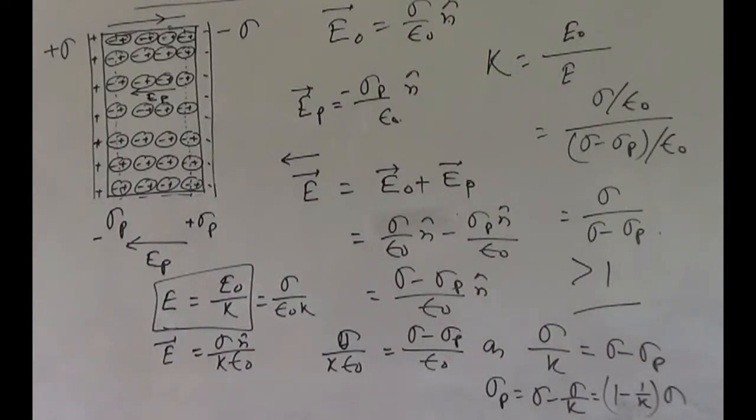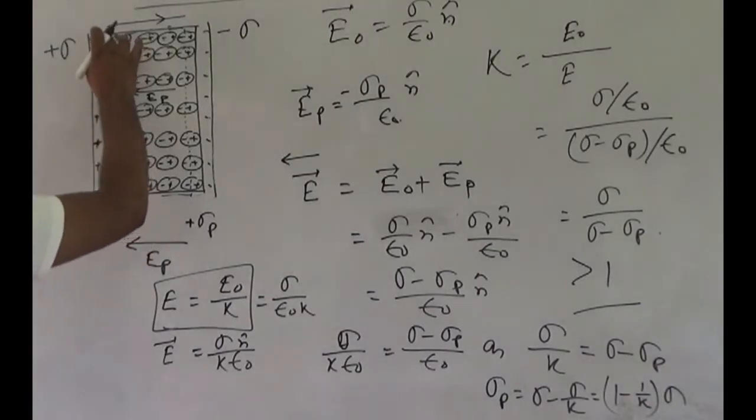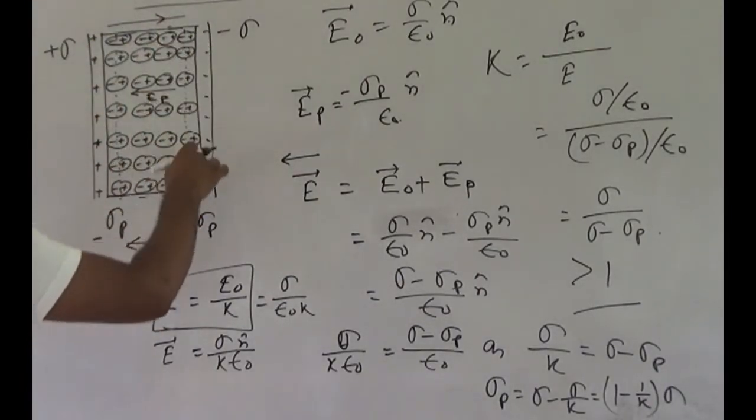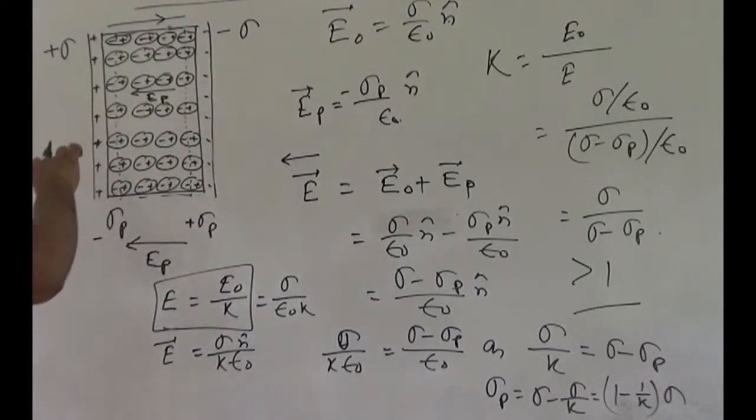If the gap between two oppositely charged plates is filled with a conductor, then what happens? If we place a conductor in between the two plates, then we know inside the conductor the electric field is 0, and for that case EP equals E0.